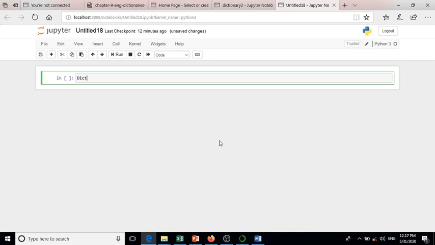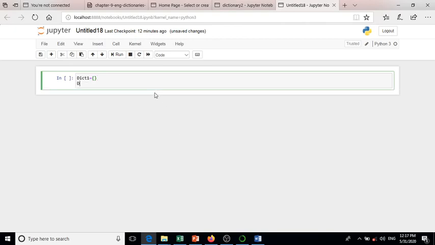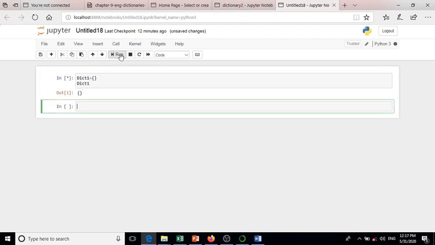DICT 1 equal to curly braces close. Now look here, DICT 1. Now we will run it. Here DICT 1 is the dictionary name, curly braces start and close. This is the empty dictionary, and DICT 1 we are printing here. Now this empty dictionary will be displayed.